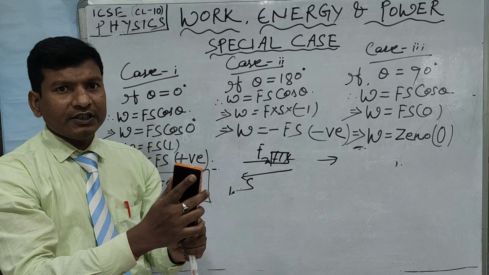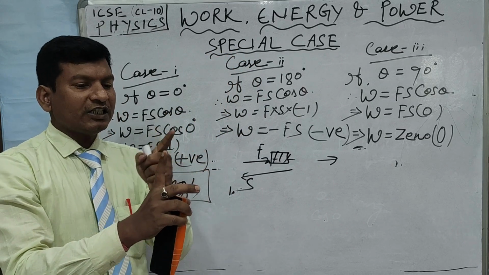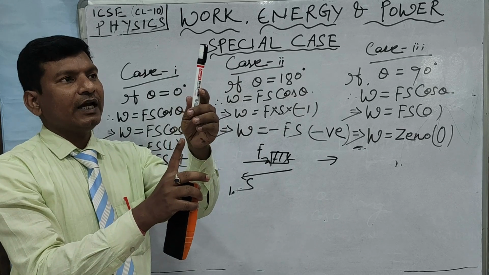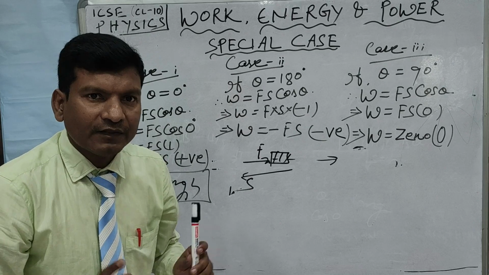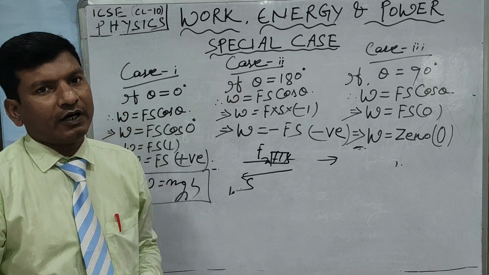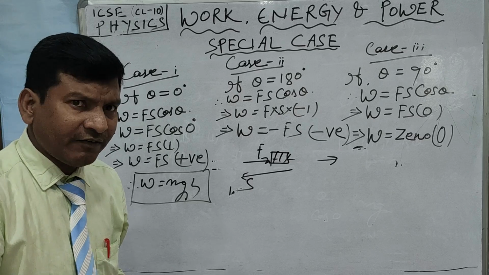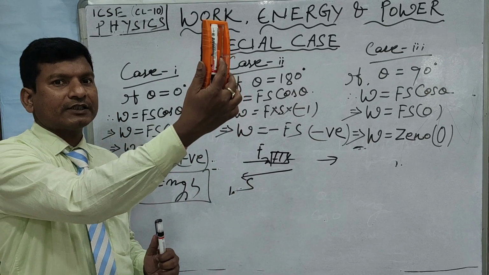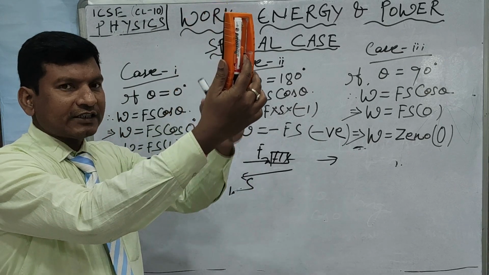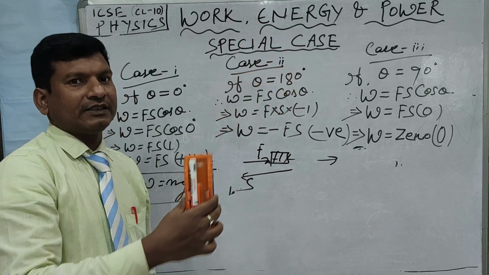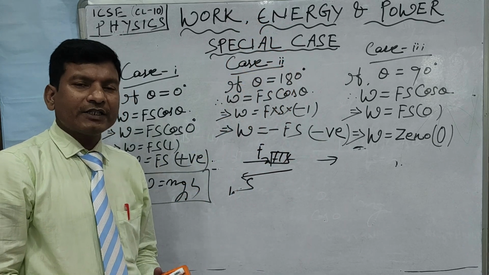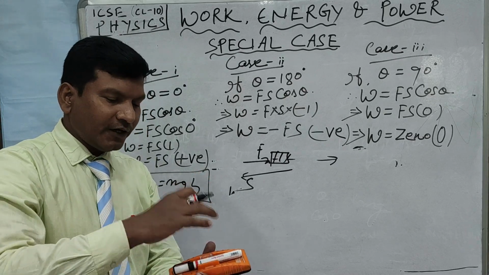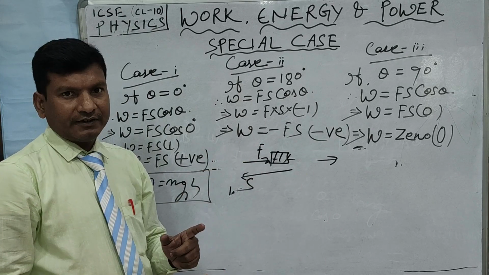Now what is the angle between these two? Force is acting like this and the displacement is also happening along the same direction. So the angle between the force and the displacement is 0 degrees. Therefore I am doing positive work. Now what about the force of gravity or gravitational force? Now when the duster is moving in upward direction, the direction of the force of gravity is downward. So during that situation, the work done by the force of gravity, or the work done against the force of gravity on the duster, will be negative.